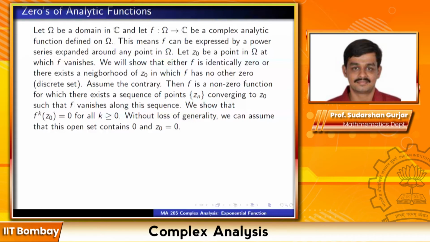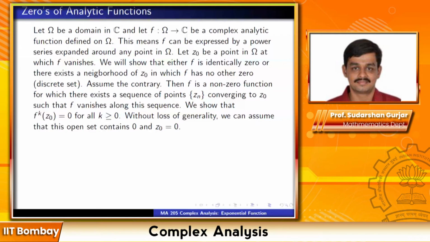What do you mean by f vanishes along this sequence? Does it mean that the limit of f is 0 as z goes to z0? No. It means that f is 0 at all points on this sequence. Sir, we're writing f^(k)(z0), that's f of z0 raised to the power k, right? No, kth derivative. Okay, fine. So I hope the strategy is clear.